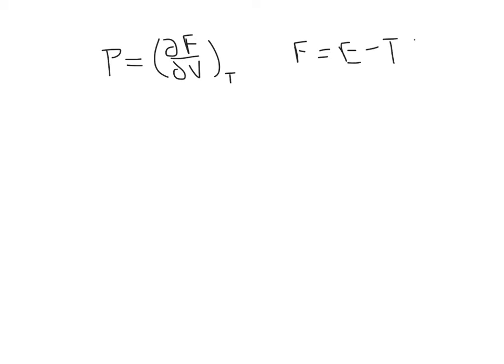It turns out that we can relate the pressure of a gas to the derivative of the Helmholtz free energy with respect to volume at constant temperature. The Helmholtz free energy is equal to the internal energy minus the temperature times the entropy. And so this derivative of Helmholtz free energy with respect to volume contains a derivative of the internal energy with respect to volume, and thus tells us about the interactions.